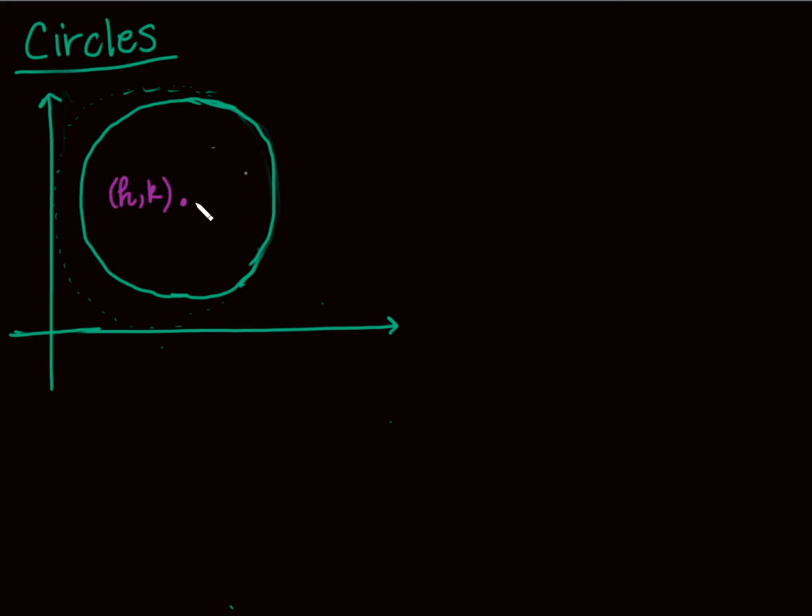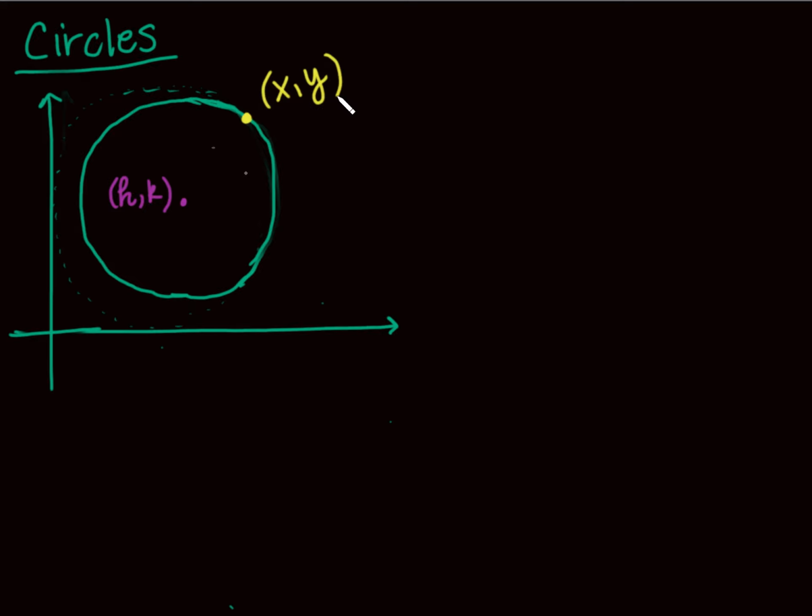So what I want to do is bring up some equation that thinks about every single point on the circumference of that circle and relates it somehow to the center of that circle. So, without loss of generality, I'm just going to grab some point on my circle and call it (x, y). I don't want to give it an actual number. I don't want to say x1, y1 or x2, y2, because I want it to represent any point on that circle.